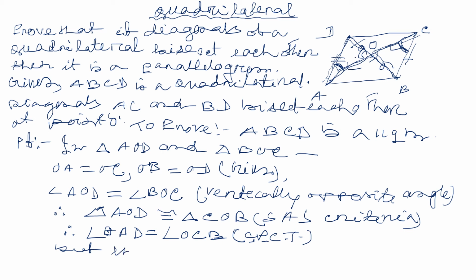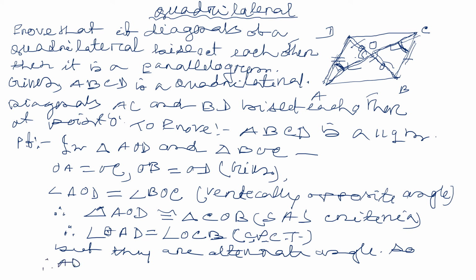But they are alternate angles. So AD parallel to BC. If alternate angles are equal, then lines are parallel. Therefore, AD parallel to BC. Similarly,